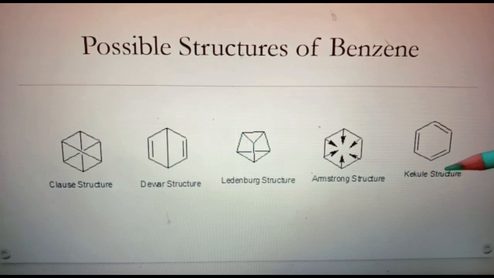The Kekulé structure explains benzene as cyclic, planar, containing alternate single and double bonds. So the Kekulé structure was used for determining the real structure of benzene.